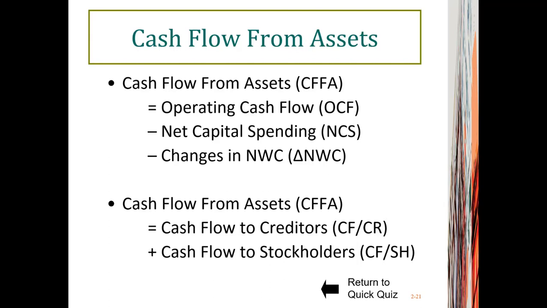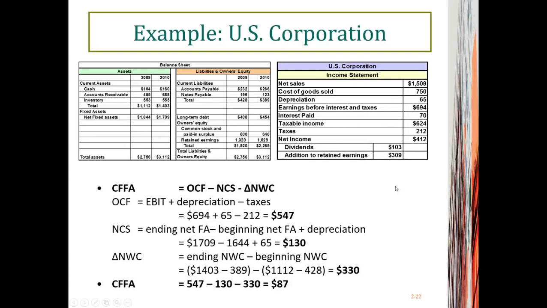And cash flow from assets can also be calculated as the sum of cash flow to creditors and cash flow to stockholders. Right? So cash flow from assets is cash flow that belongs to both creditors and stockholders. And here you see an example of how we can calculate cash flow from assets.